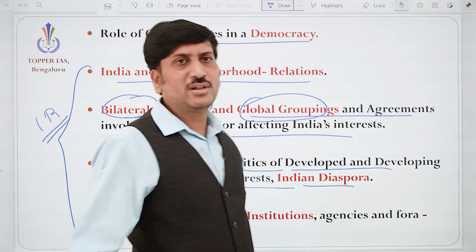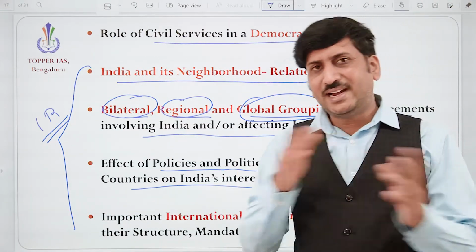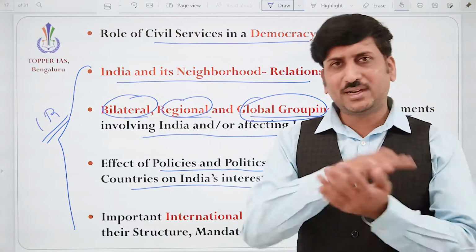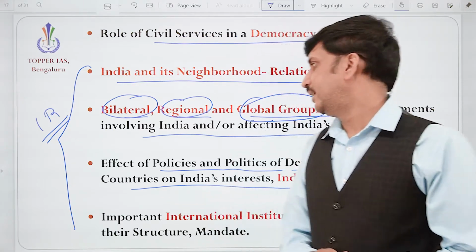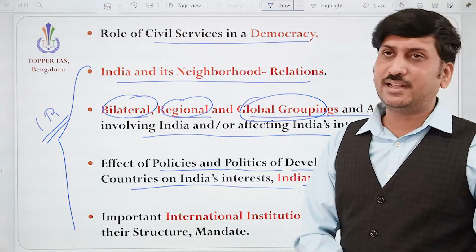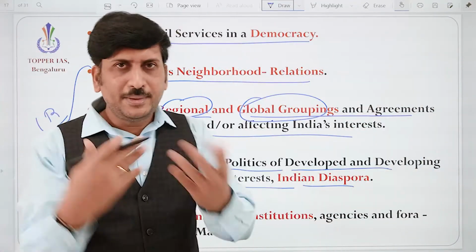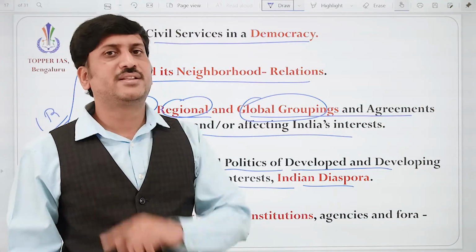How are the developed nations framing their policies? Correct. What kind of exemptions do they want to give to India? What kind of tariffs do they want to impose on India? Correct. Effect of policies and politics of developed and developing countries on India's interest. See, India may not be involved there, but still it affects India.